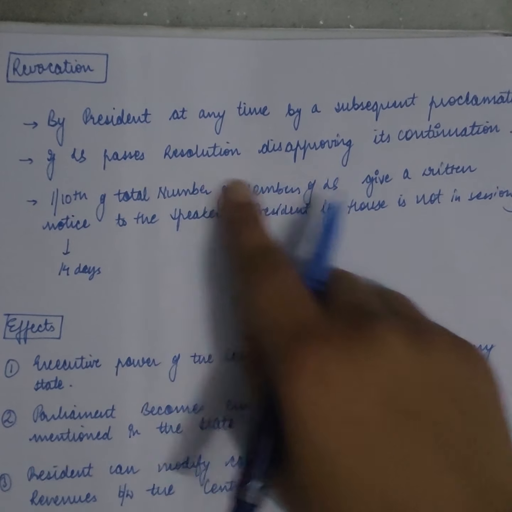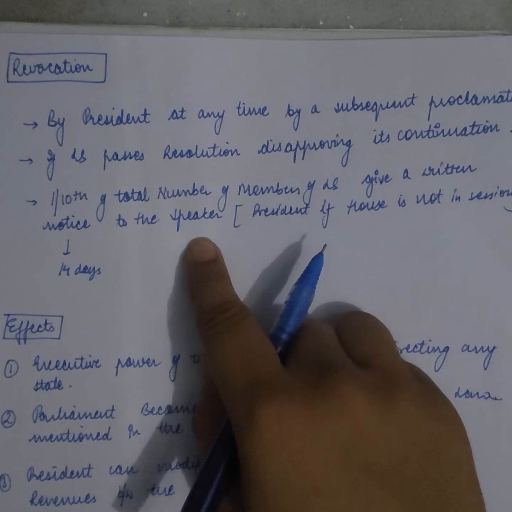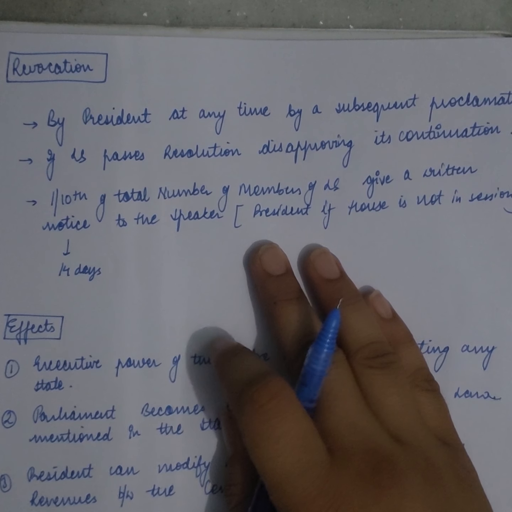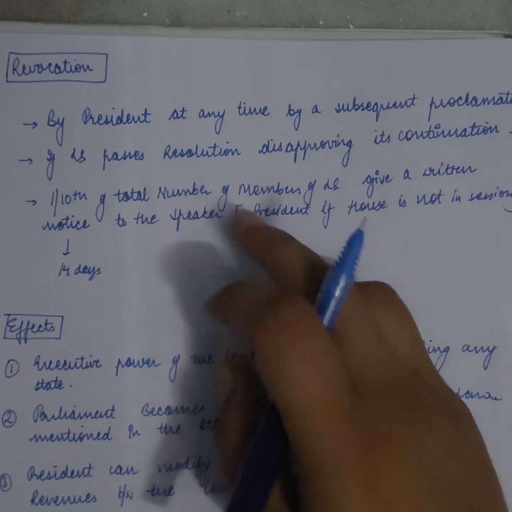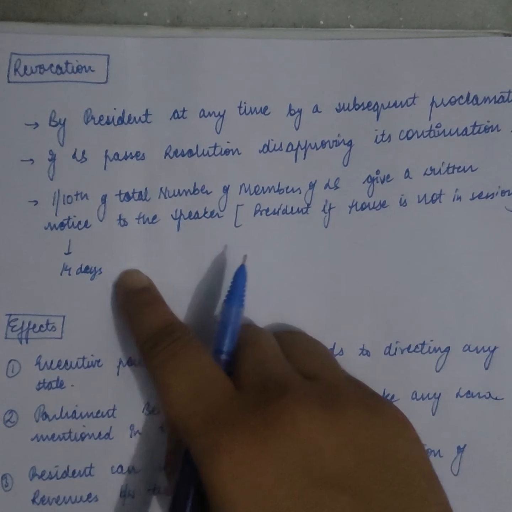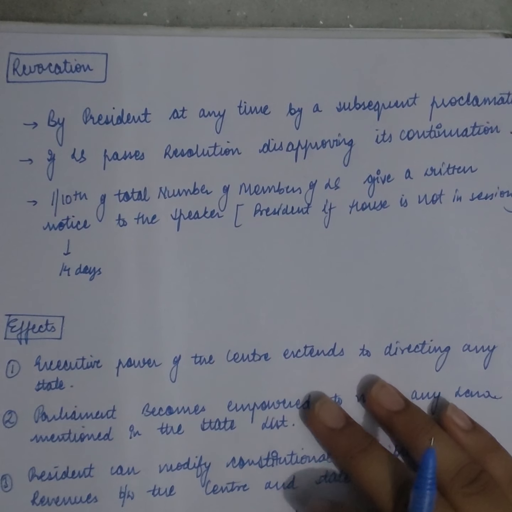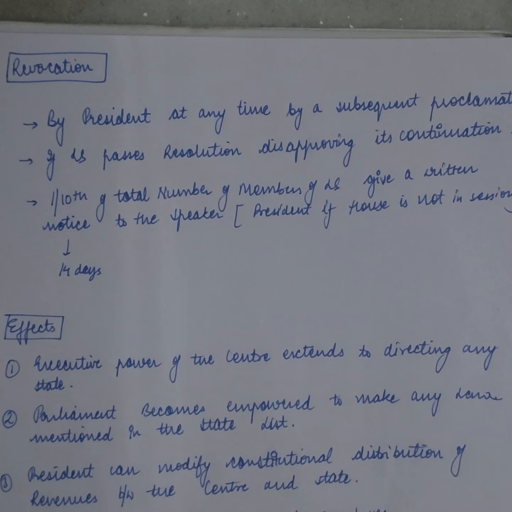Then, if 1/10 of the total membership of the Lok Sabha gives a written notice to the speaker, and if the Lok Sabha is not in session, then to the president, with this notice, within 14 days a special meeting will be arranged so as to revoke the national emergency.